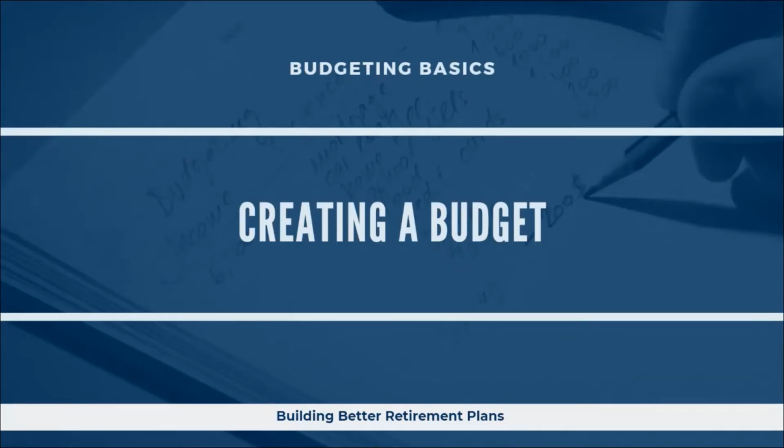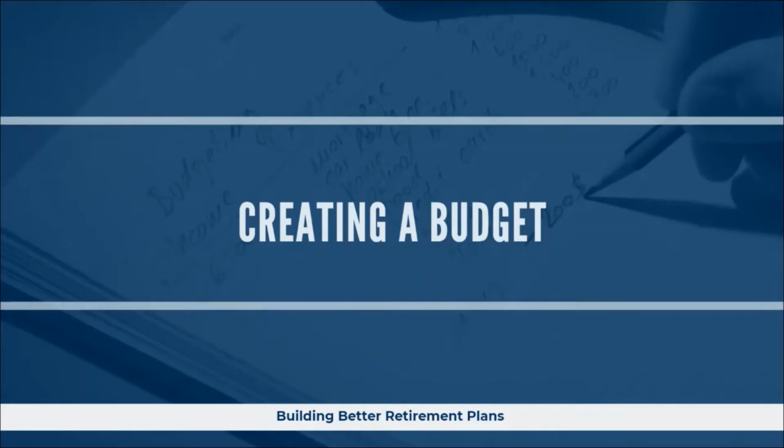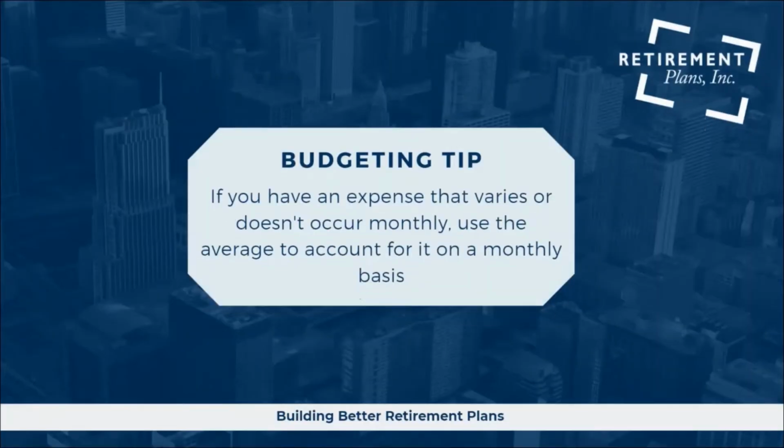Now that we're able to recognize our net income and be able to recognize our expenses in fixed or variable, let's look at creating our budget. But first, here's a budgeting tip. If you have an expense that varies or doesn't occur monthly, use the average to account for it on a monthly basis. So this may be an expense such as car insurance that you're paying every 6 months.